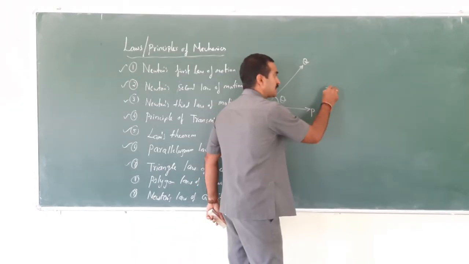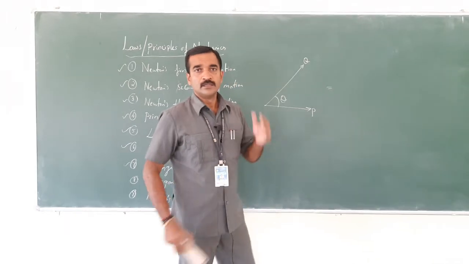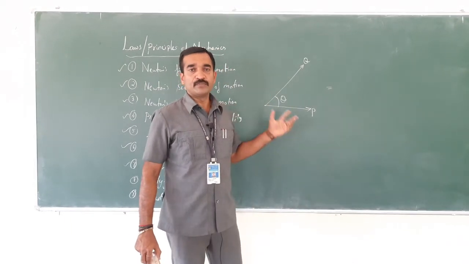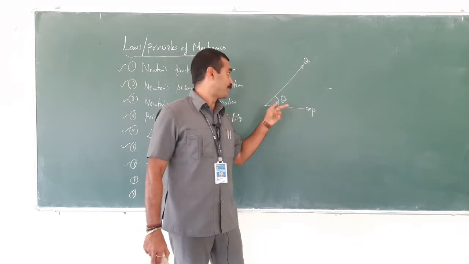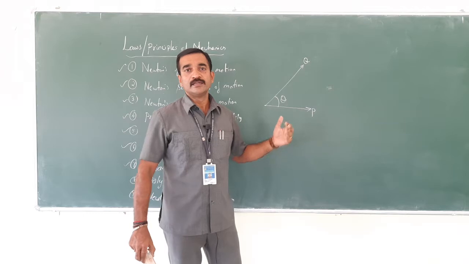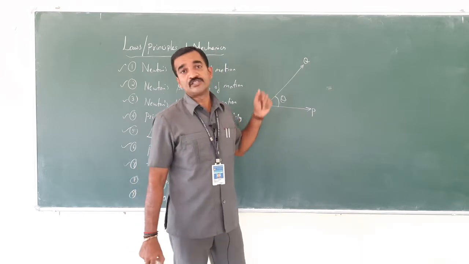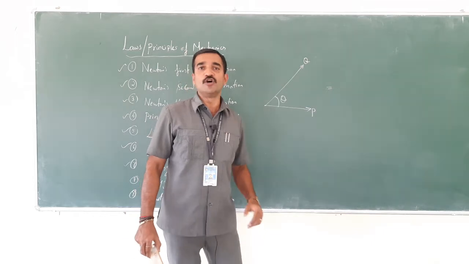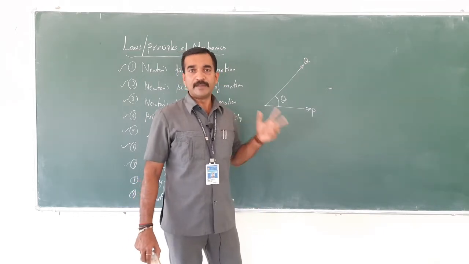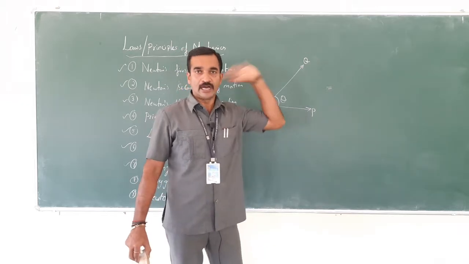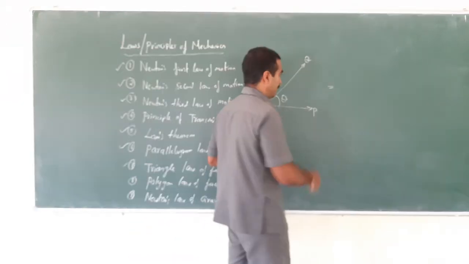So if two forces acting at a point are represented by these two sides of the triangle, then their resultant force is represented by the third side, the closing side of the triangle taken in the opposite order.